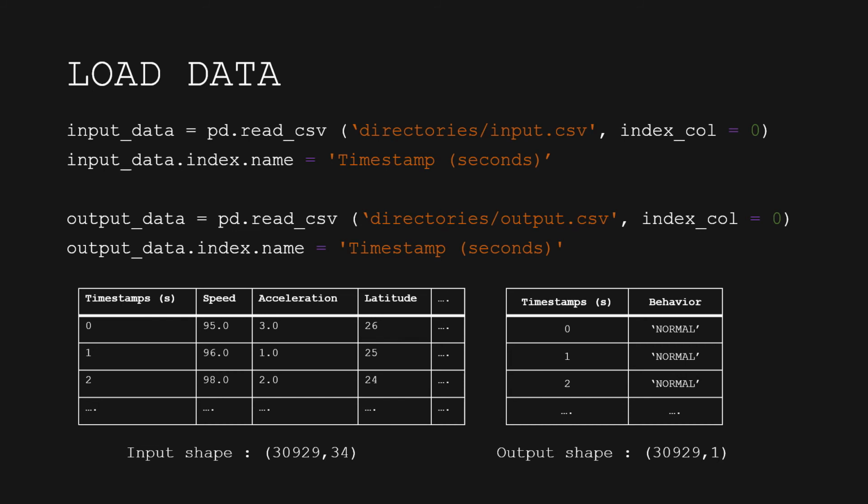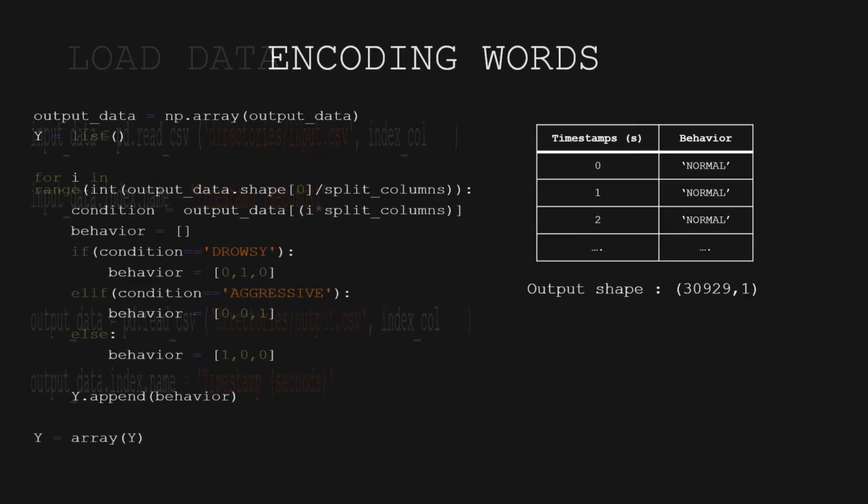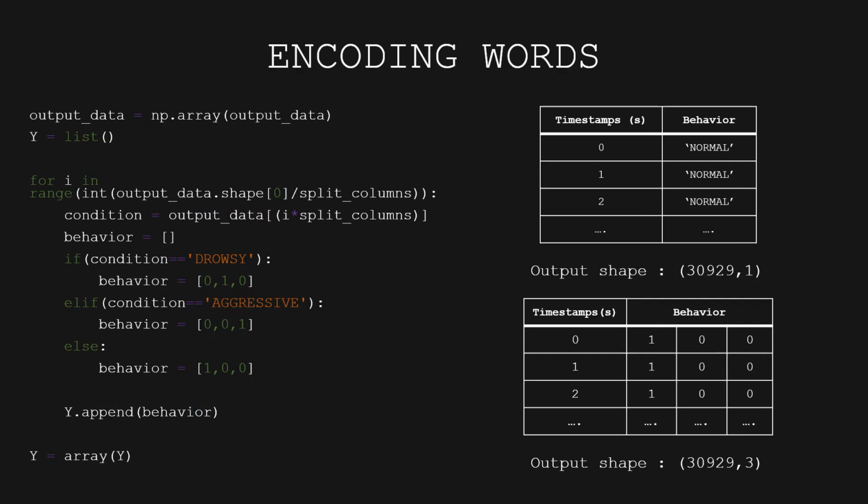The next thing we have to do is encode our words. This step is required if you haven't done so in the data preparation part. So you have to change words into numbers by encoding them using an encoder.